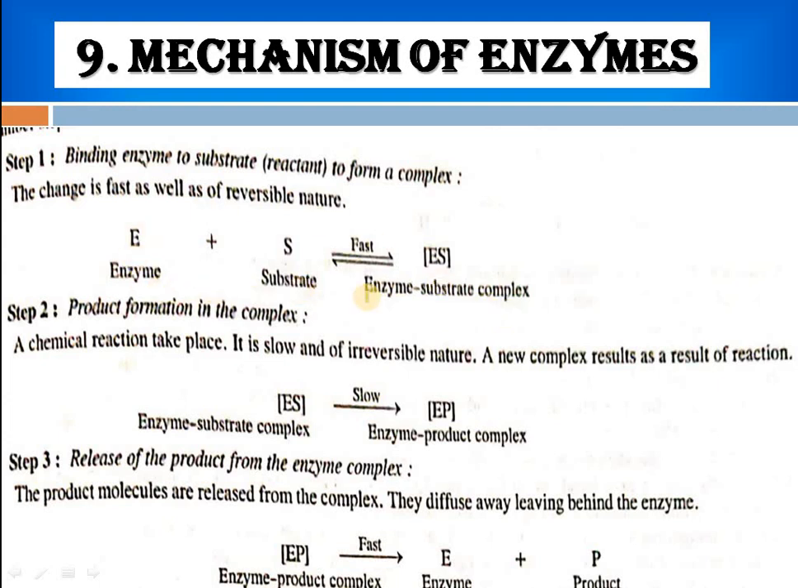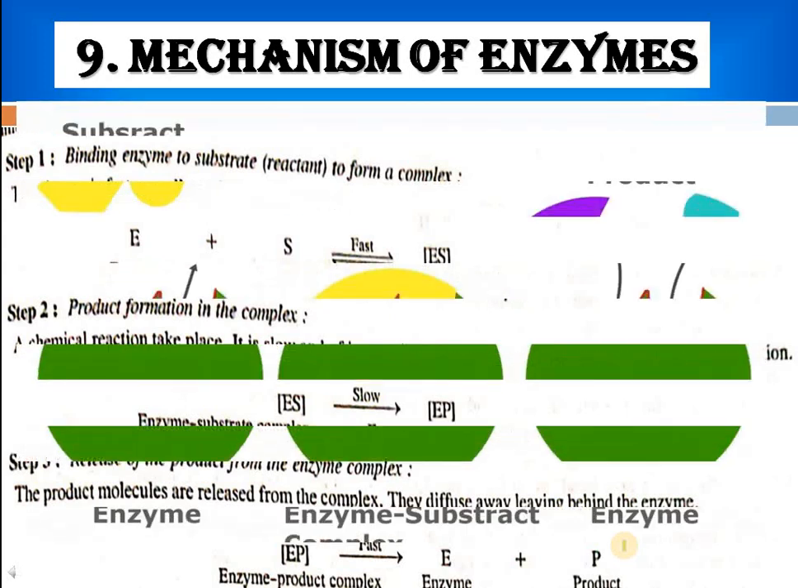First step is the formation of the enzyme substrate complex. As it forms, the enzyme substrate complex reaction slows down and it will form your enzyme product complex, and the third step is to release the product. Again this step is a fast step, and we get our enzyme back as such and we get product formation.